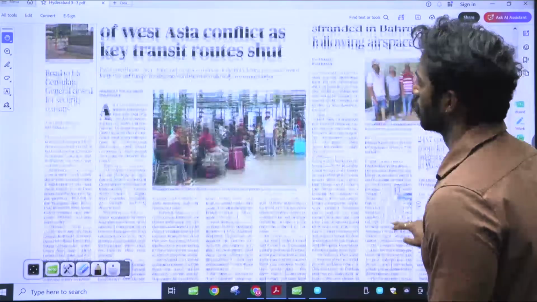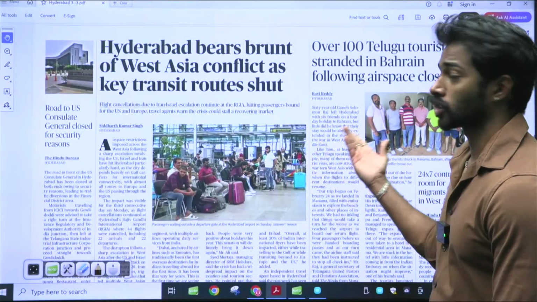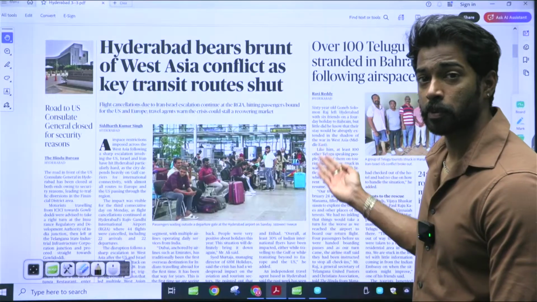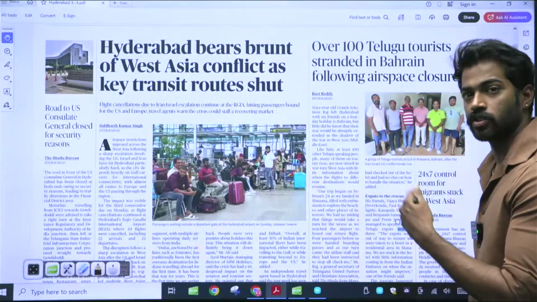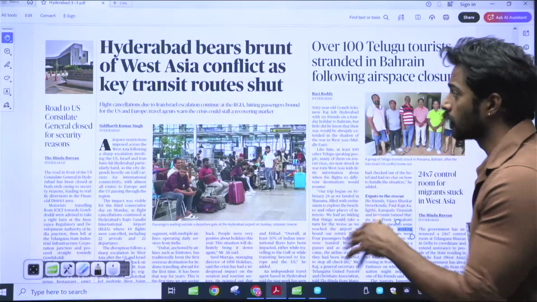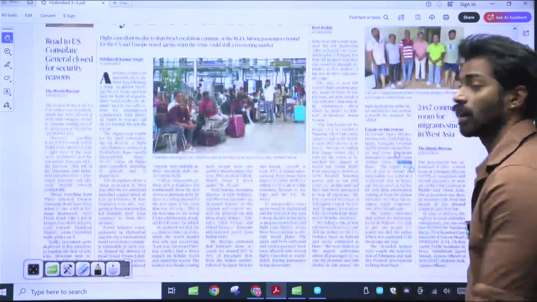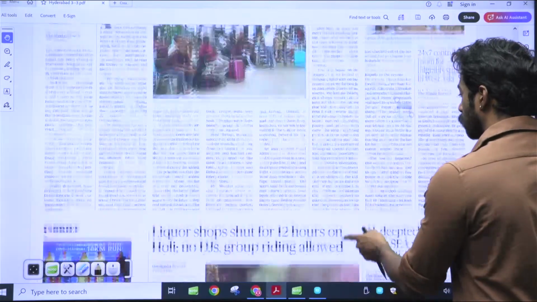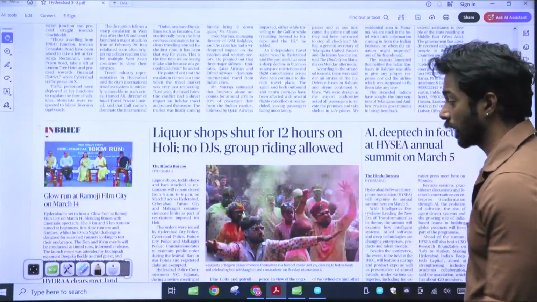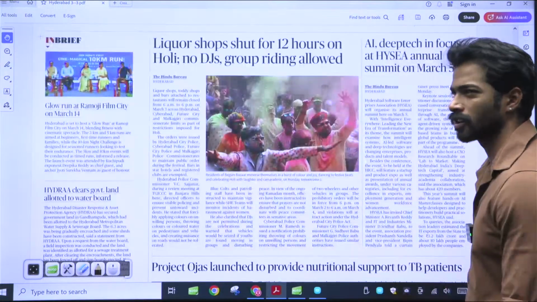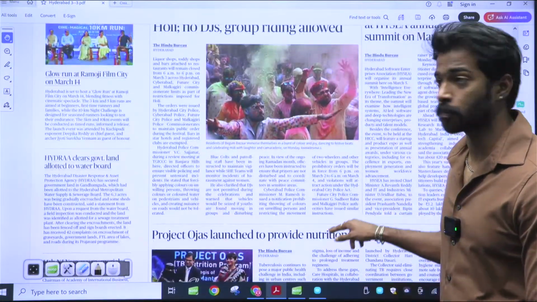See, you can see that Hyderabad bears brunt of West Asia conflict as key transit routes shut. As I told you, many people get stuck in other countries as West Asian disputes increase. This is how remittances also decrease. That is why India needs to stop being remittance dependent. You can also use this in the editorial that I told about Kerala in the recent newspaper analysis, how Kerala is remittance dependent.